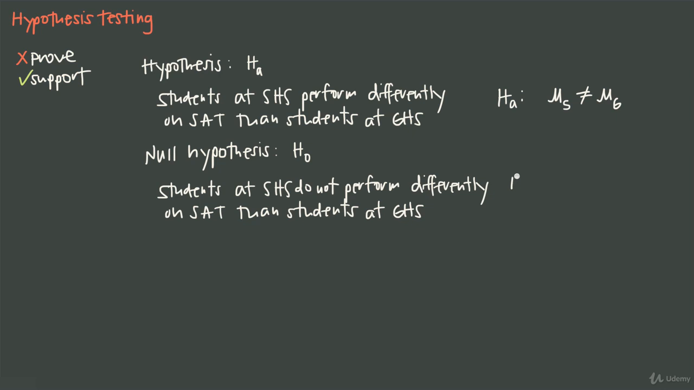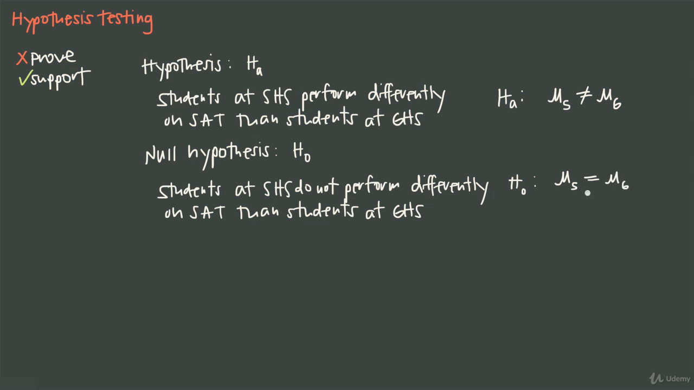The null hypothesis, on the other hand, we would say H sub 0, the null hypothesis, would be that they perform the same. They do not perform differently. So we could say the average score on the SAT for students at Springdale High School is equal to the average score for students at Greenville High School.